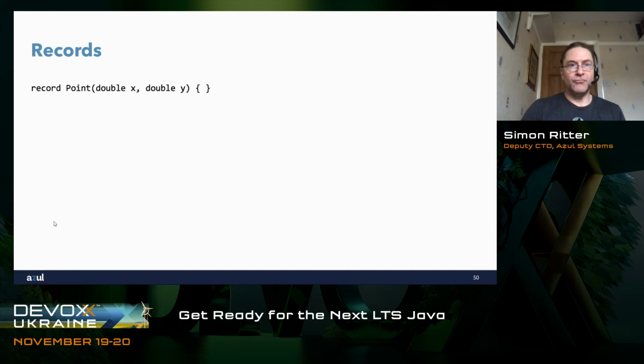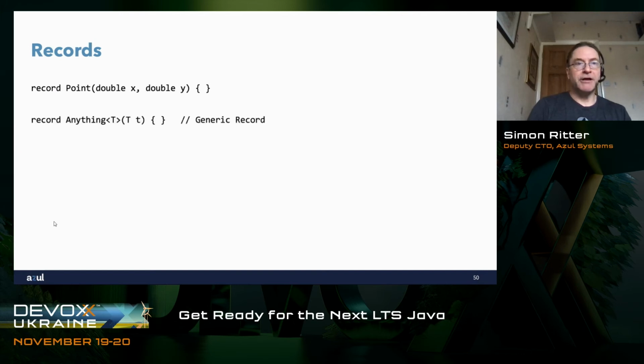When I create a record called point, I pass 2 values to it. They get stored in there. I call X as a method. I call Y as a method to get the values out again. I can see exactly what's going on. Now, records, like I said, are classes, which means we can use generics.